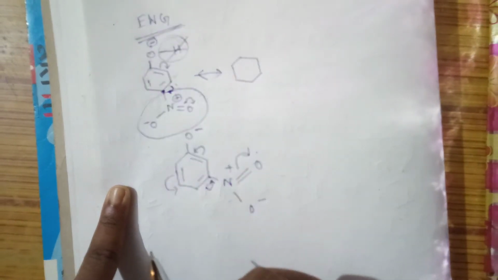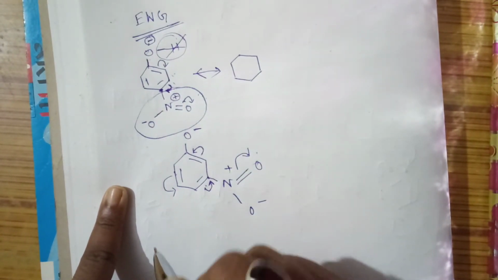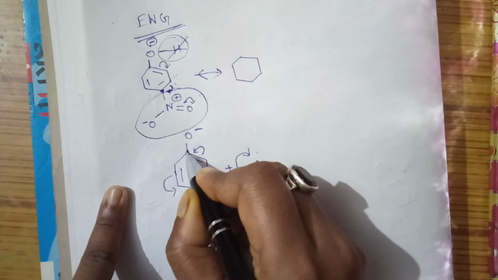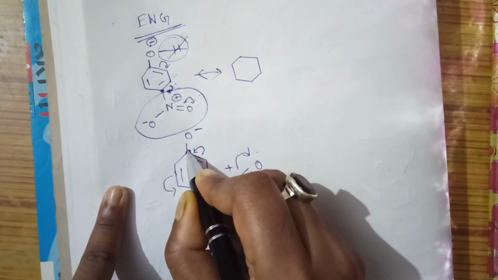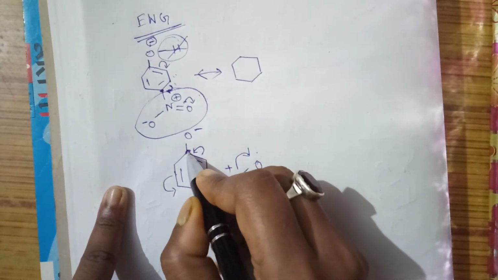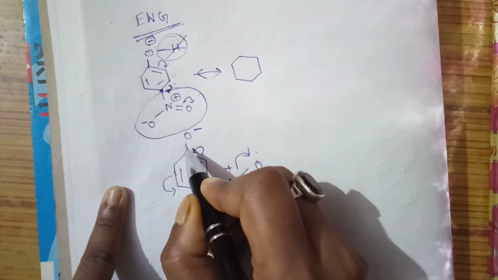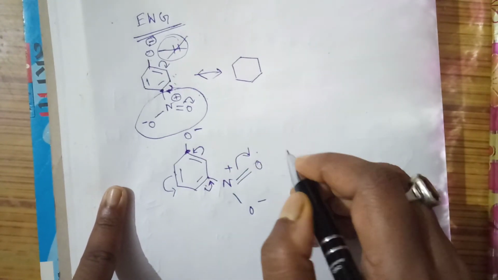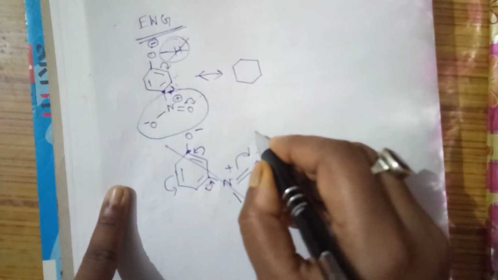These should be the arrows. That means this carbon will get the negative charge. It will never happen. This carbon will always be positively charged, so that this oxygen minus will become double bond O. Actually then this is a wrong resonating structure.